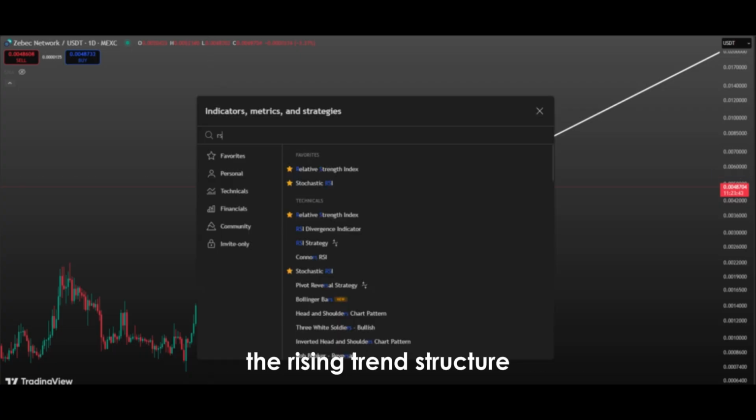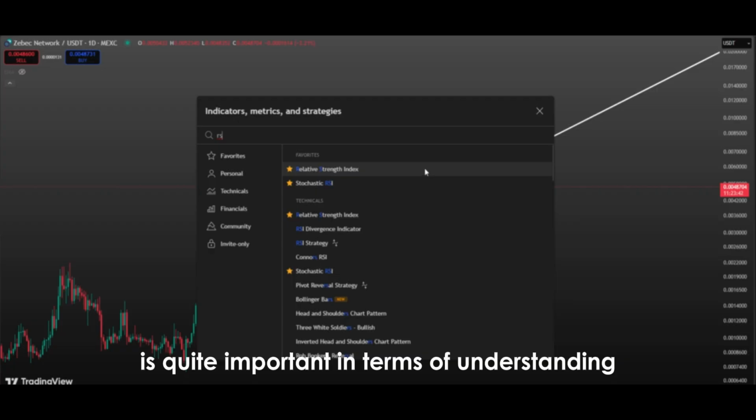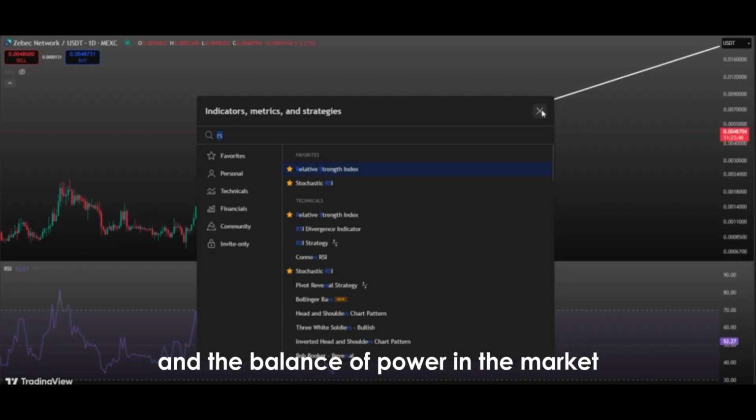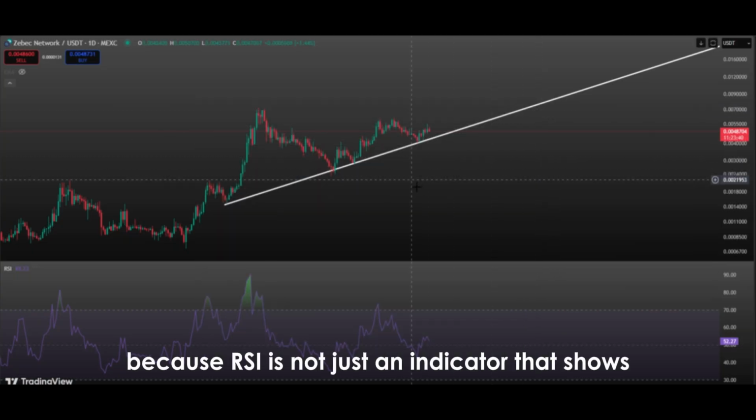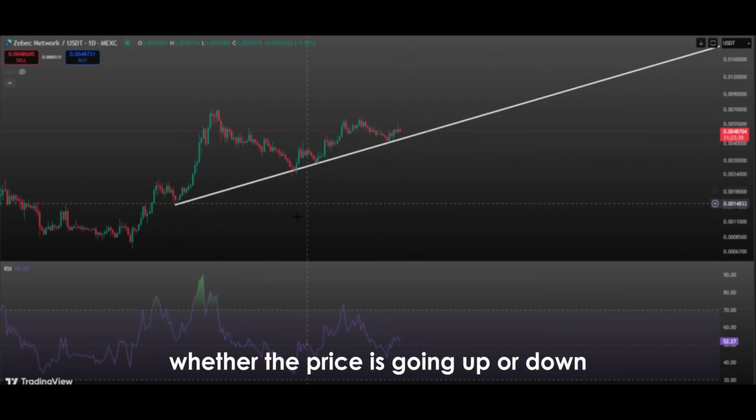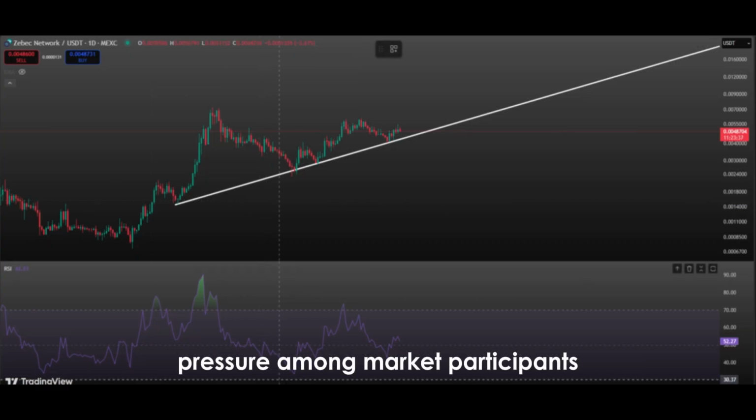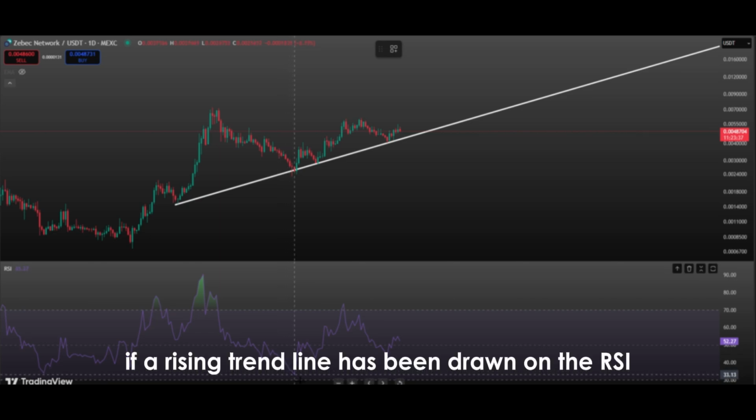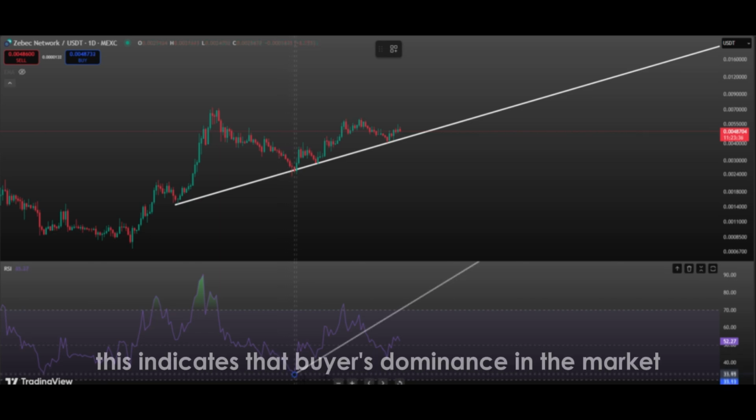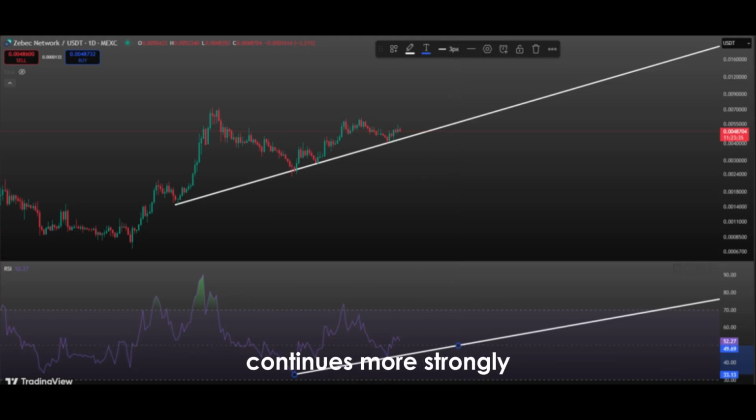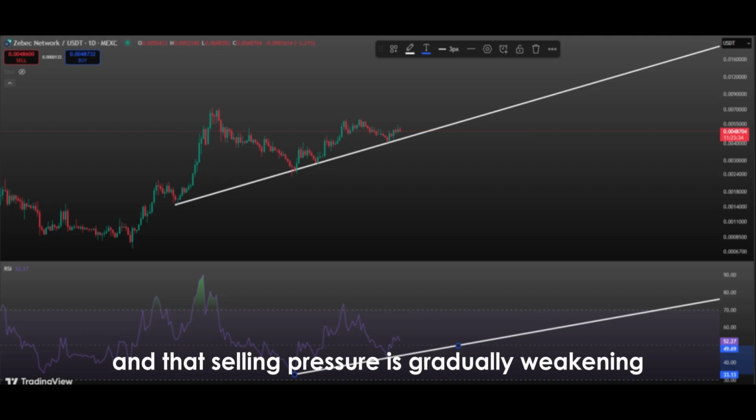The rising trend structure formed on the RSI indicator is quite important in terms of understanding the momentum of price movements and the balance of power in the market. Because RSI is not just an indicator that shows whether the price is going up or down, it also reflects the intensity of buying and selling pressure among market participants. If a rising trend line has been drawn on the RSI, this indicates that buyers' dominance in the market continues more strongly and that selling pressure is gradually weakening.